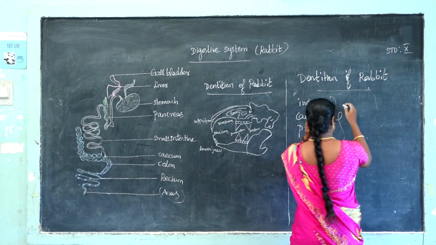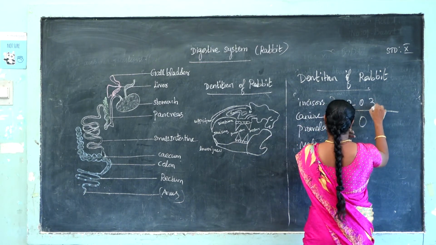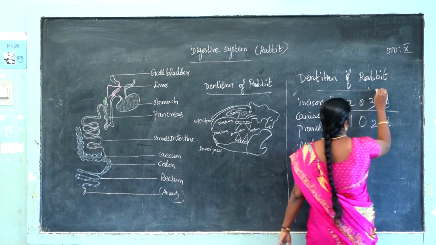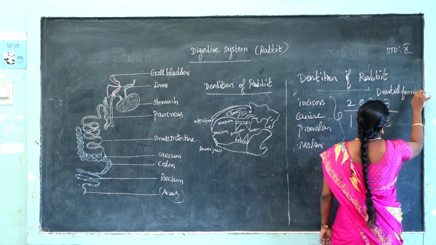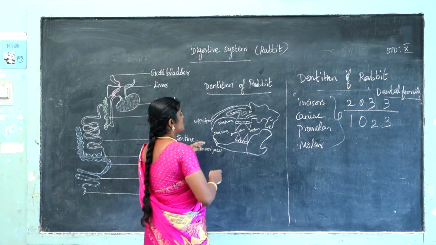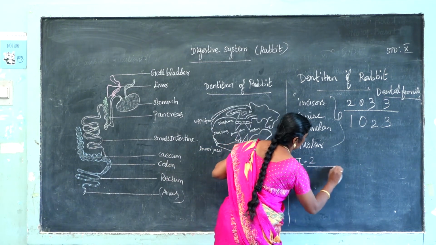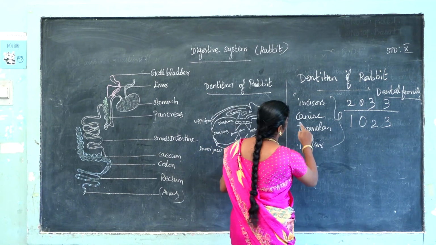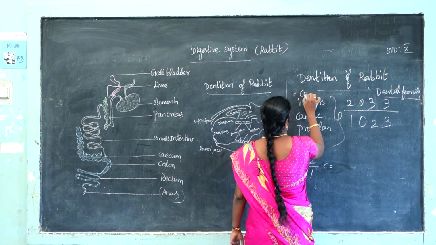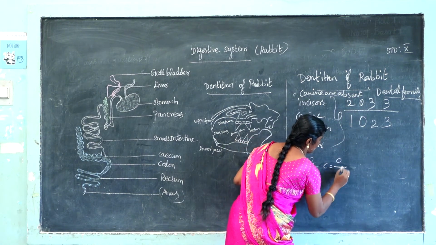In rabbit, for the dental formula we count the upper and lower jaw together. For incisor, the upper jaw has 2 and the lower jaw has 1, in short format 2 by 1. Next, canine: 0, 0. The canines are absent, so 0 in the upper jaw and 0 in the lower jaw.